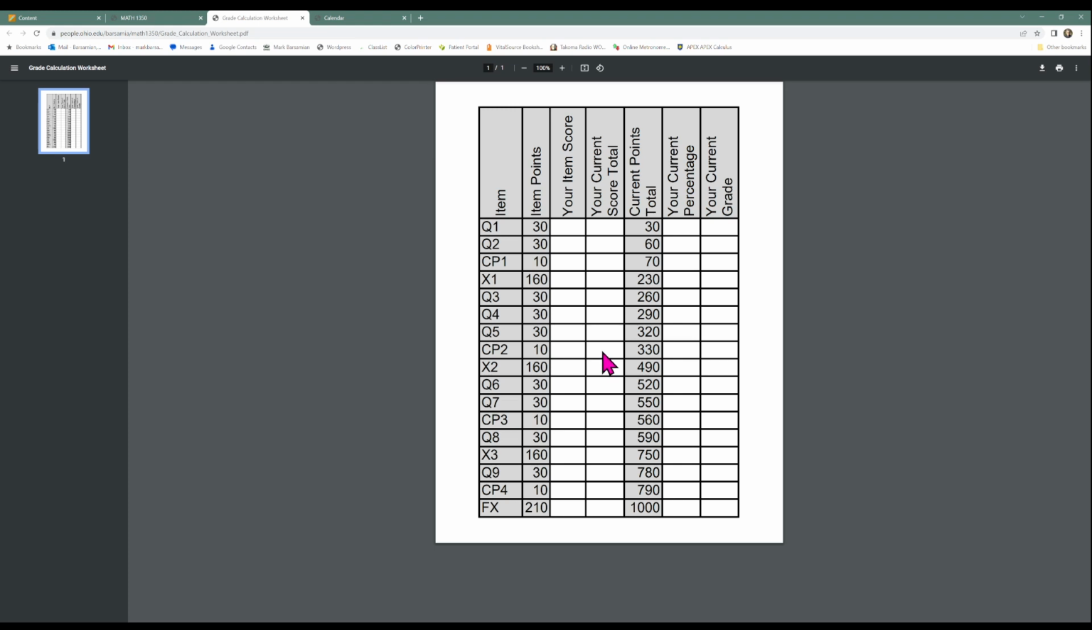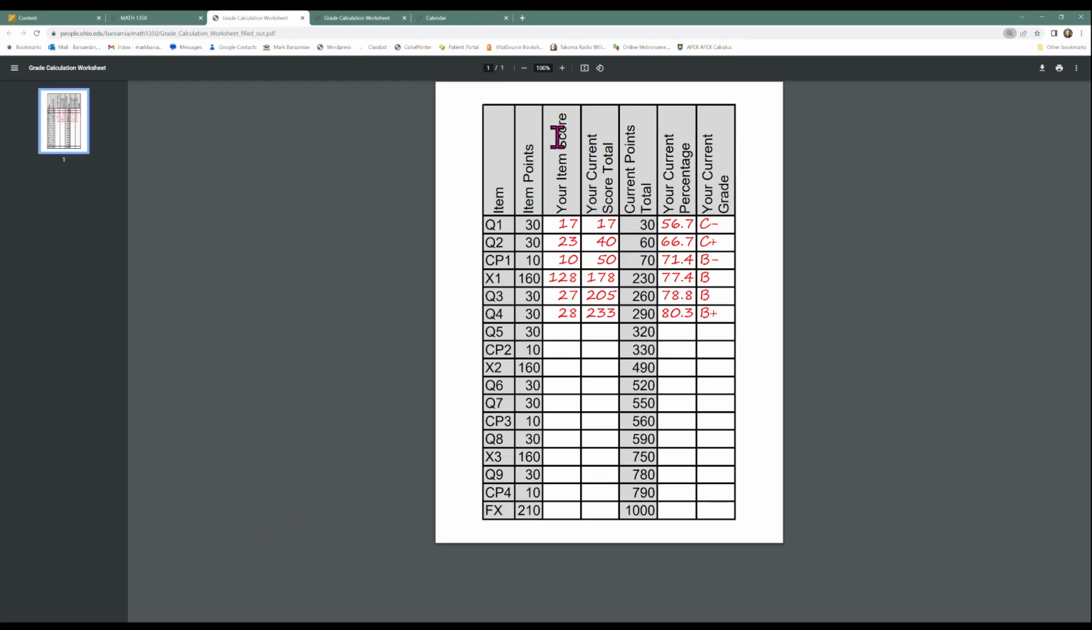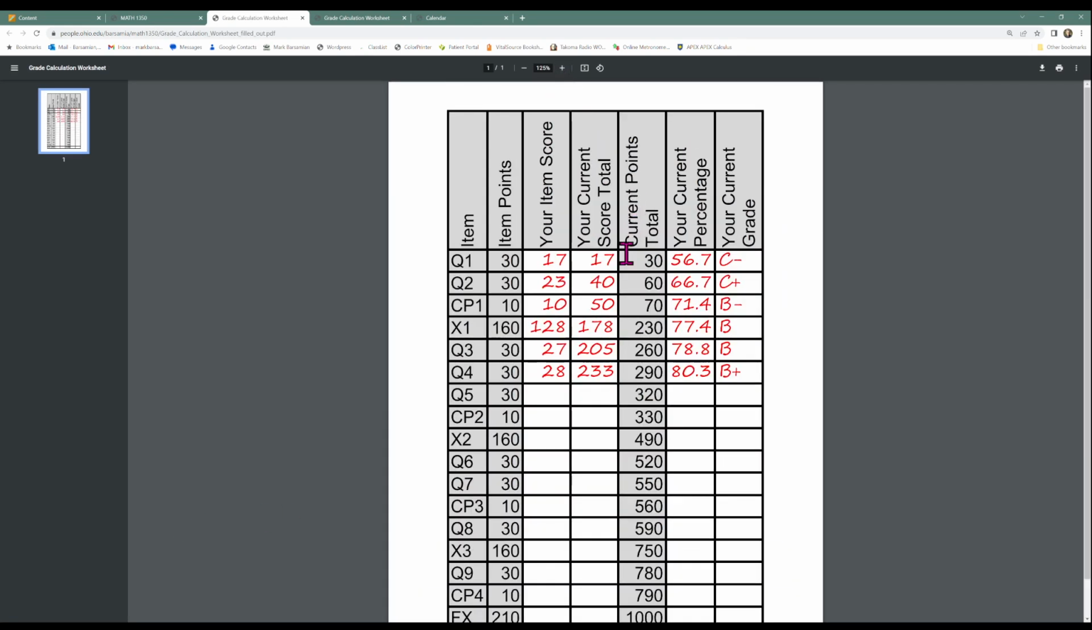So I'm going to show you how this works. I'm going to show you an example of one of these grade calculation worksheets partially filled out. So here on the course webpage, here's one. It's a sample of that grade calculation worksheet. So here's somebody who got a 17 out of 30 on quiz 1, a 23 out of 30 on quiz 2. They did class presentation 1, they got a 10 out of 10. On exam 1, they got 128 points out of 160. On quiz 3, they got 27 points out of 30. On quiz 4, they got 28 points. So they put their scores in the your item score column here.